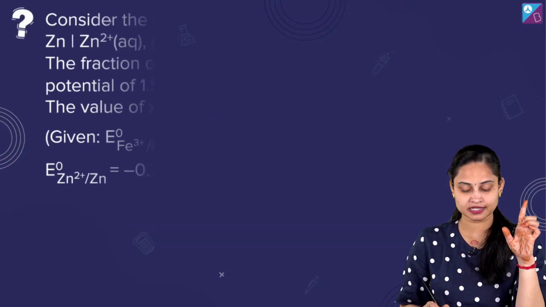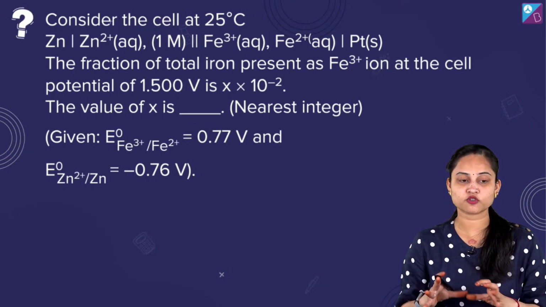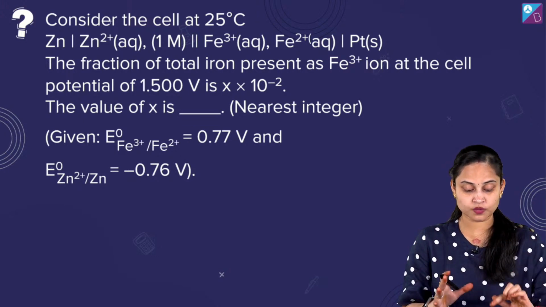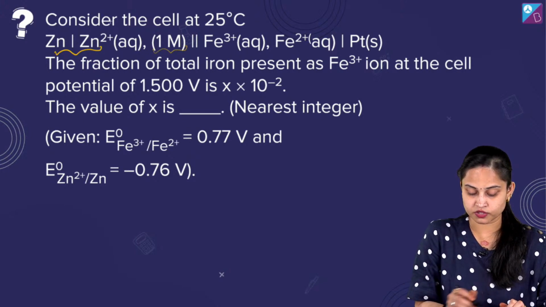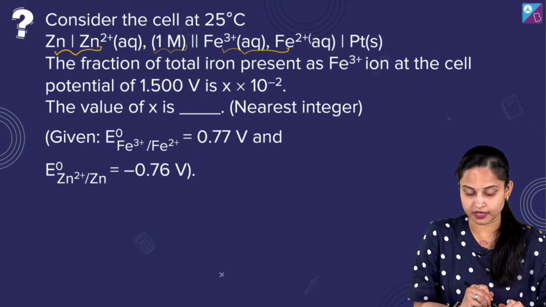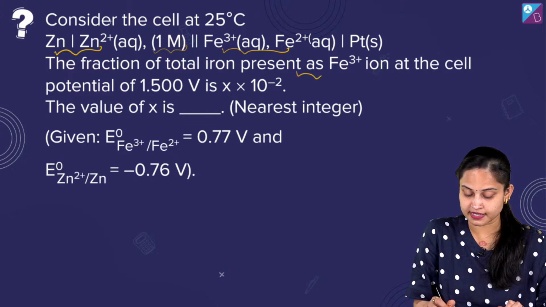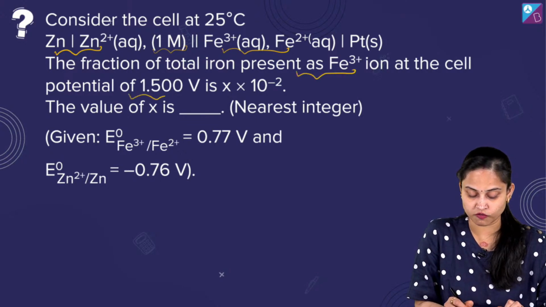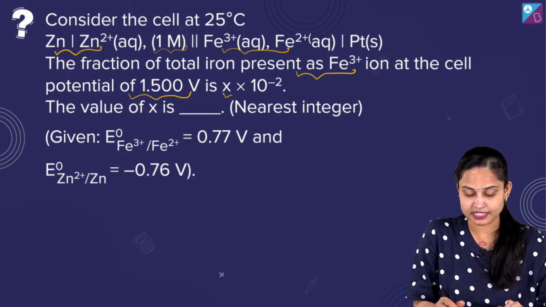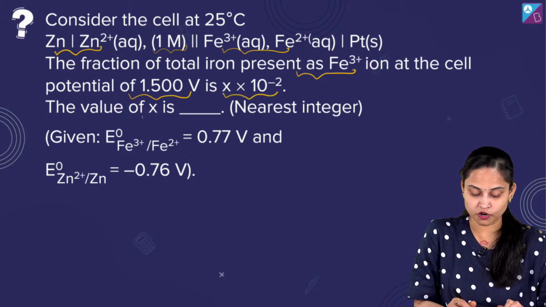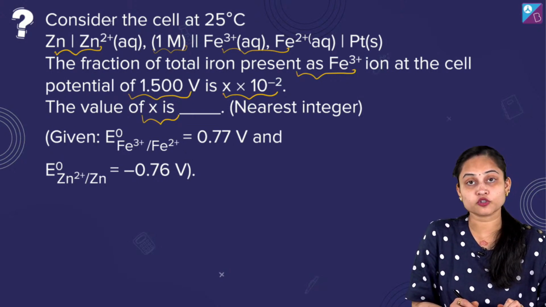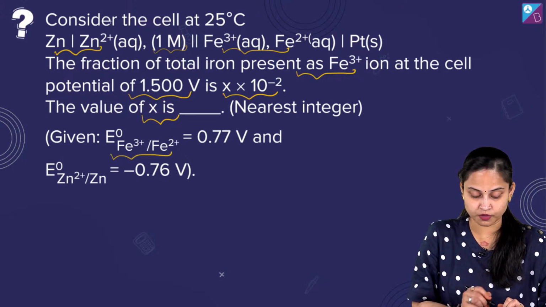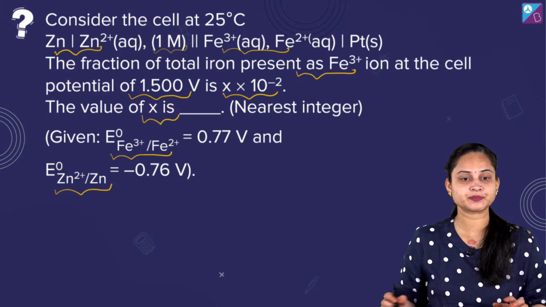Talking about question number 18, a question which was electrochemistry based question. ठीक है. We need to consider a cell Zn to Zn2 positive, 1 molar concentration, Fe3 positive to Fe2 positive aqueous. The fraction of total iron present as Fe3 positive ion at the cell potential of 1.500 volt is x into 10 raised to power minus 2. The value of x is what we need to talk about. We have been given the standard reduction potentials of E Fe3 positive to Fe2 positive and E Zn2 positive to Zn.